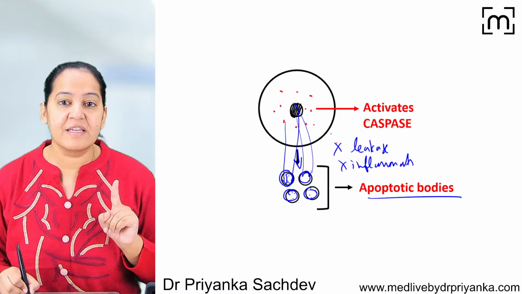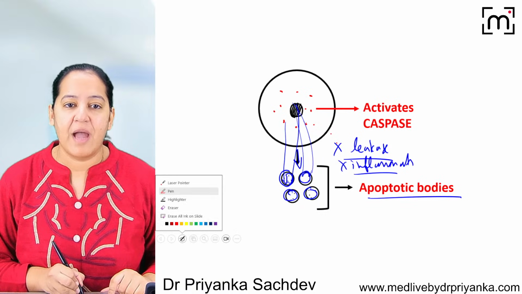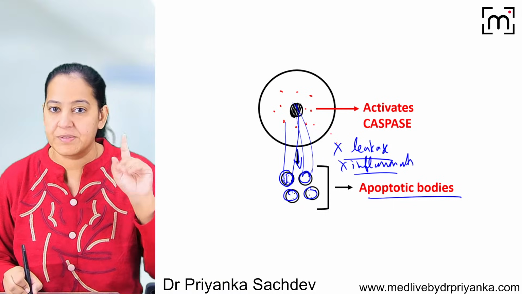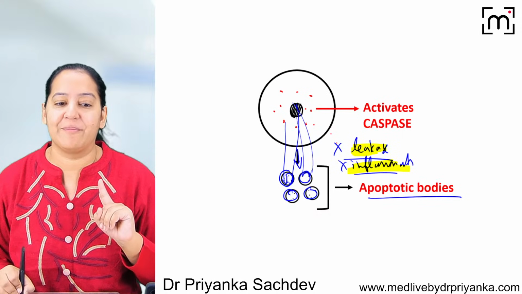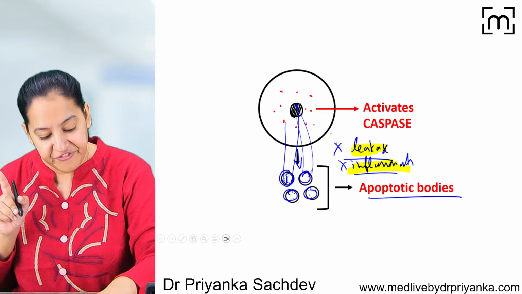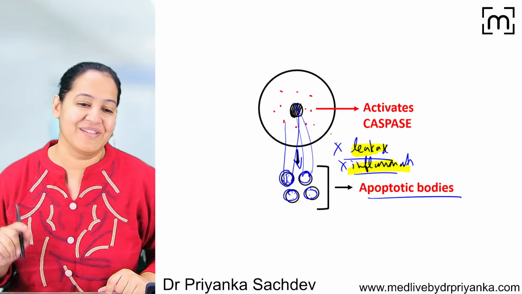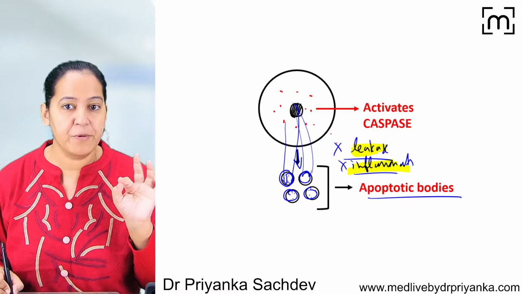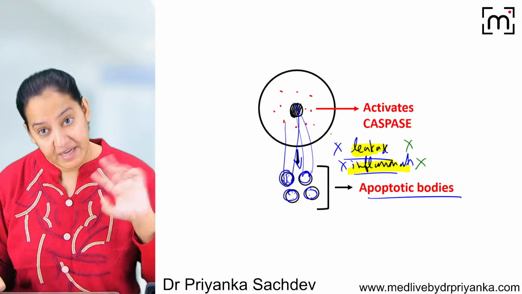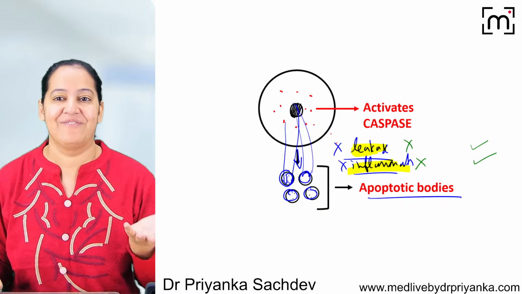Now, why am I insisting on the words no leakage and no inflammation? I am again and again saying that during the entire process, cytoplasm doesn't leak out. And since cytoplasm doesn't leak out, there is no inflammation. These are the two points which differentiate it from necrosis, the other type of cell death. In apoptosis, there is no leakage, no inflammation. But in necrosis, there is leakage, there is inflammation.